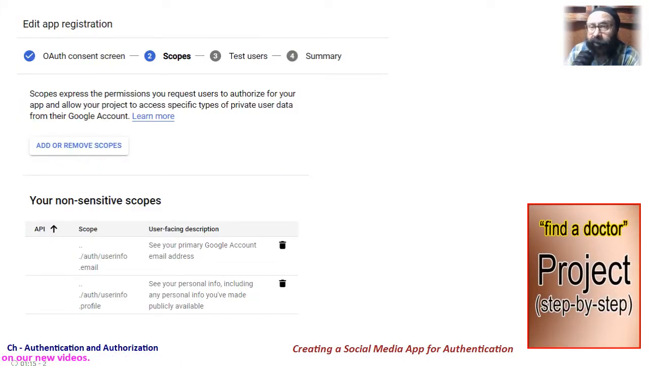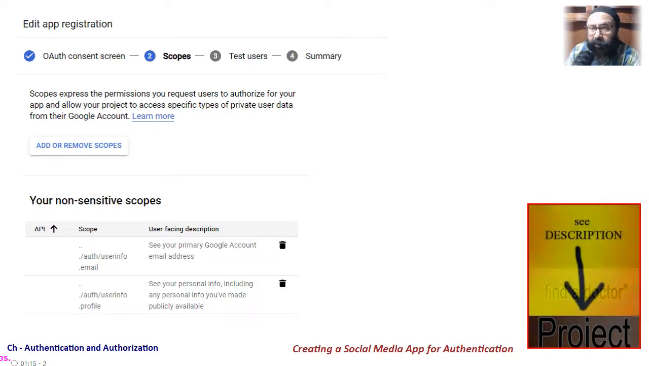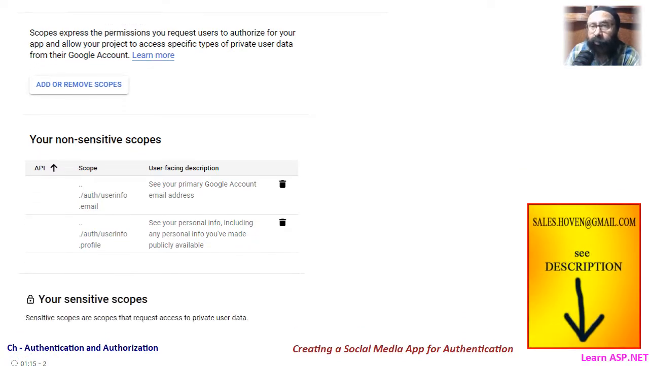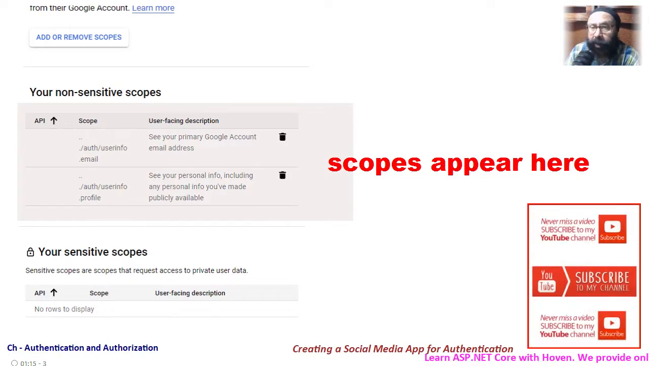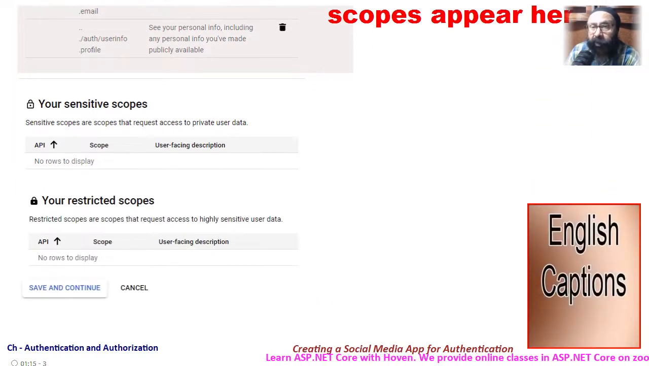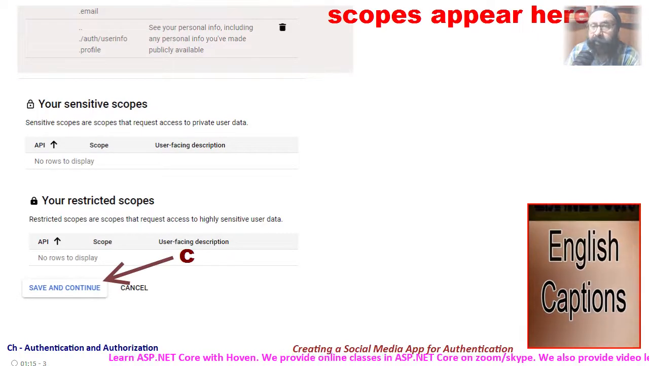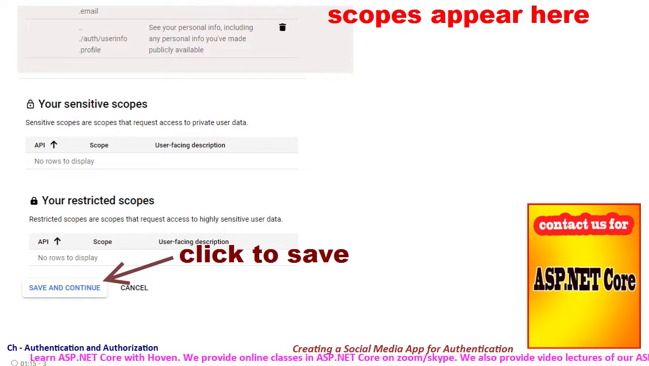This is a full screen view of the Scopes page that you are seeing here. We can scroll down to see other items on this page. The scopes we added are classified as non-sensitive scopes. Scrolling further down, we can see a table for sensitive scopes. Click the Save and Continue button now.